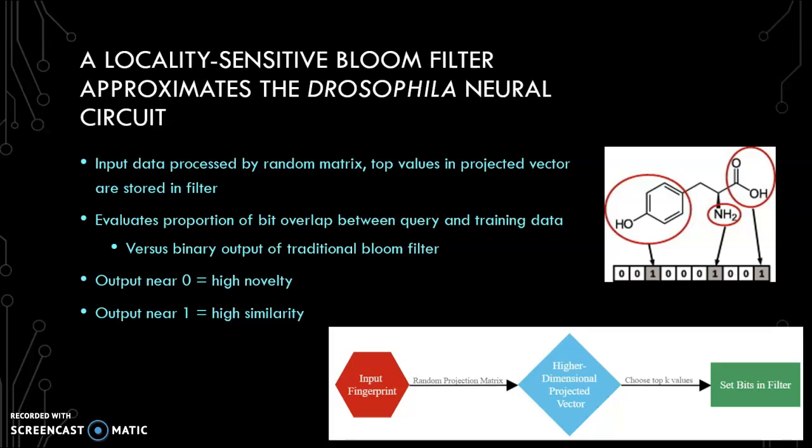In our application, the proportion of bit overlap between the original filter and a query fingerprint, which has been processed by the system, conveys this information. A proportion near 0 indicates high novelty, and an output that is near 1 indicates high similarity with the training data.